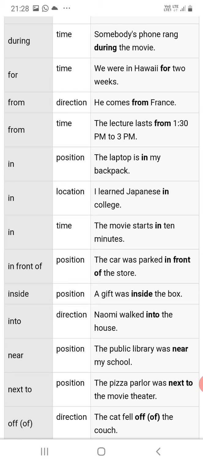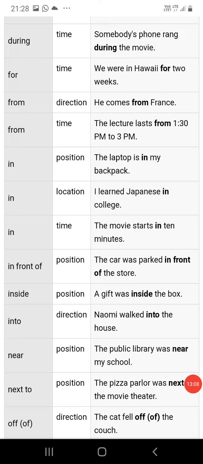In front of: the car was parked in front of the store. Inside: a gift was inside the box. Into: Naomi walked into the house.